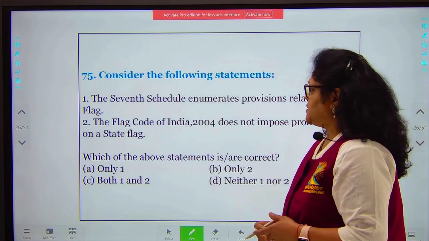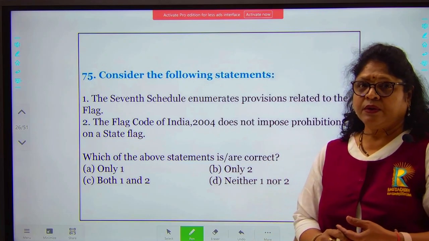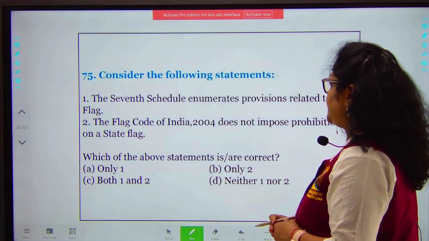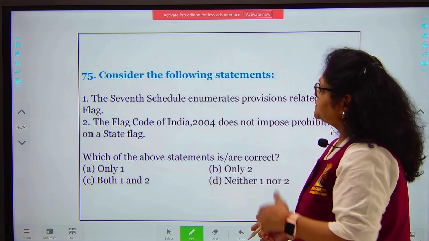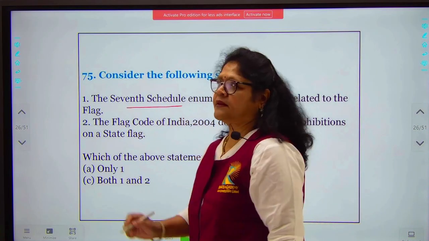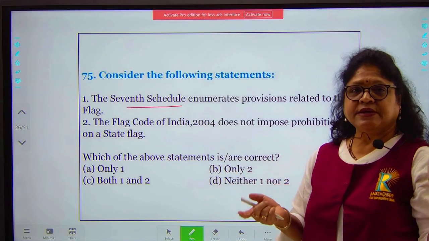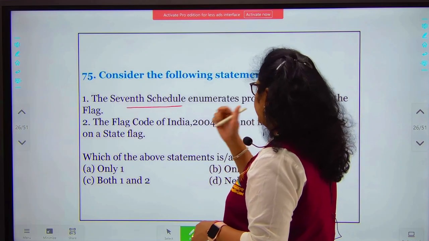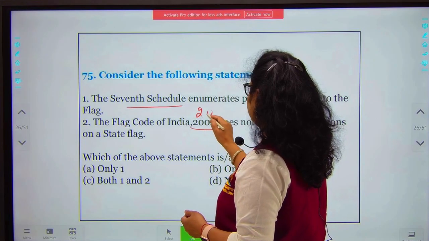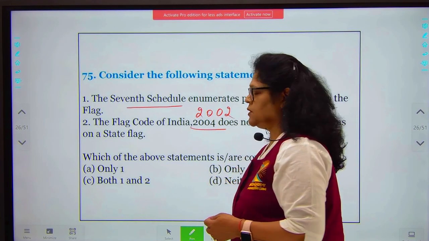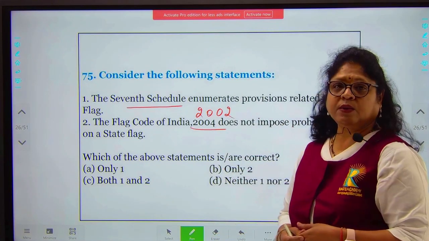Consider the following statements. The 7th schedule enumerates provisions relating to the flag. The Flag Code of India 2004 does not impose prohibitions on the flag. What does the 7th schedule say? The 7th schedule of our constitution is the allocation of powers and functions between the central and the state government. It has nothing to do with the flag. And the Flag Code of India Act is of 2002, not 2004. So both the statements here are wrong. So your option will be neither 1 nor 2.